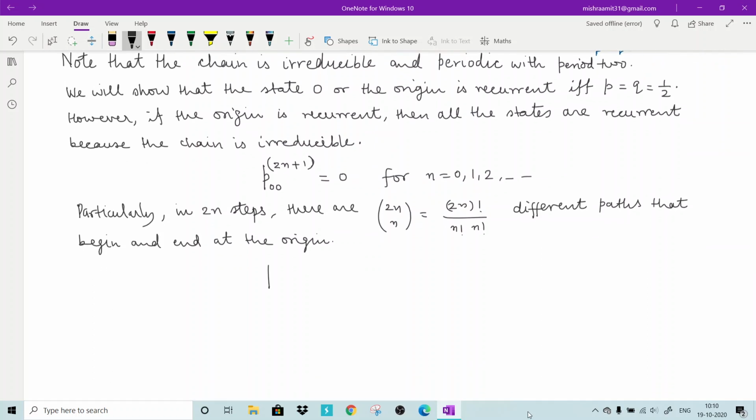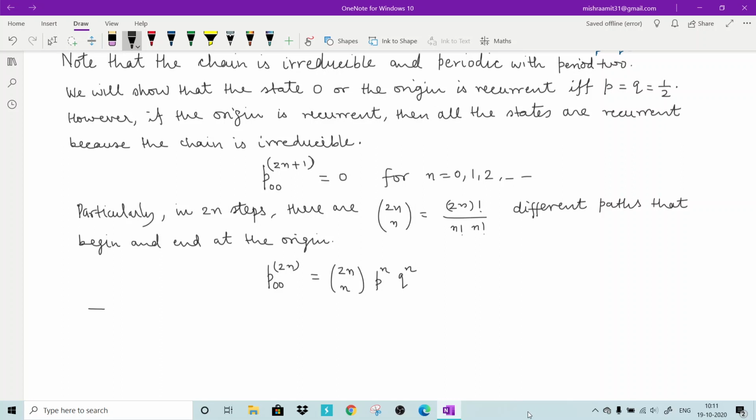Okay, so you can easily see what the probability is. So what is p00 of 2n? What will it be? You can understand that you are taking 2n steps, n will be to the right side, n will be to the left side. So this is just a binomial distribution. If you consider right side movement as success and left side movement as failure, so you are moving n successes and n failures. So 2n C n p to the power n and q to the power n. This is just a binomial distribution. Out of 2n steps, you want n successes and n failures.